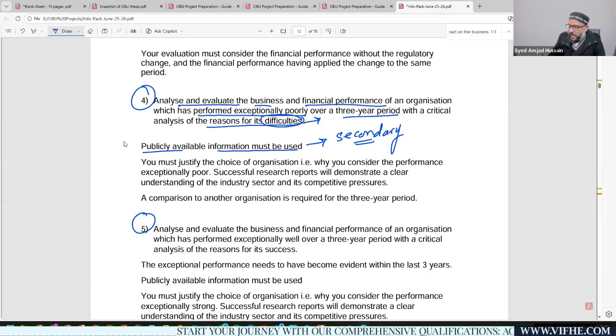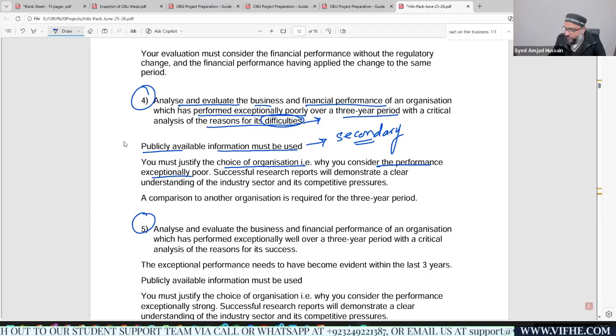Okay. So secondly, you must justify the choice of an organization. You need to justify why you are choosing an organization. I'll be telling you how you can justify. Your justification would be within chapter number 1, where you justify why you have selected this company, and if this company is performing poorly, what were the indicators that tell us this company is performing poorly, or facing difficulties. That's where we need to explain it. I'll be explaining it in a later topic area, but right now, okay. Then why do you consider the performance exceptionally poor?